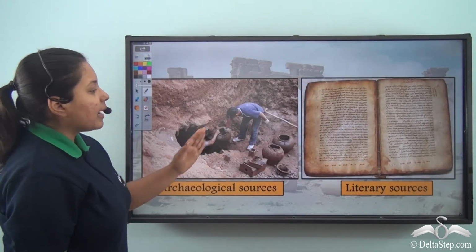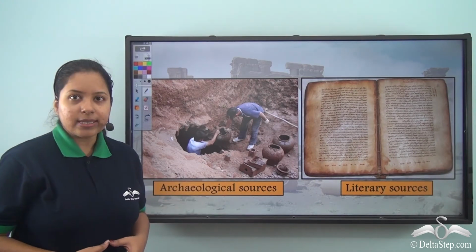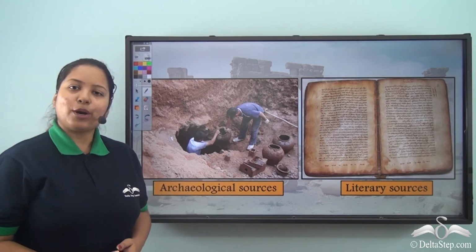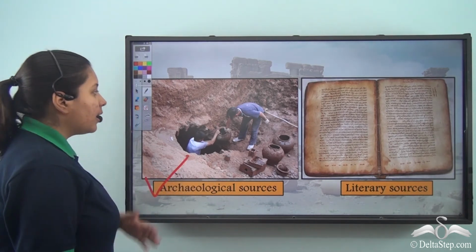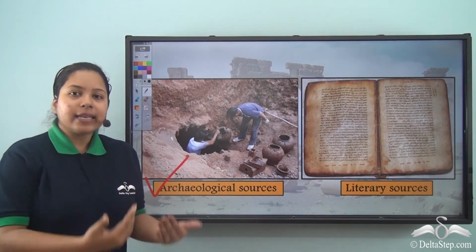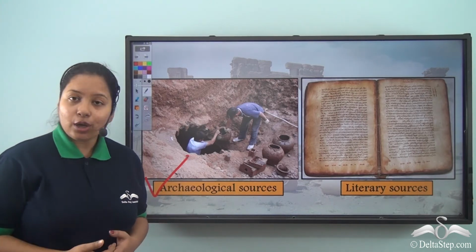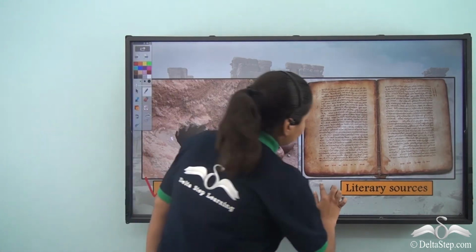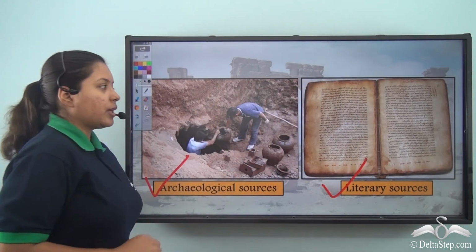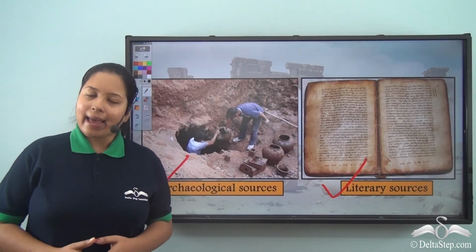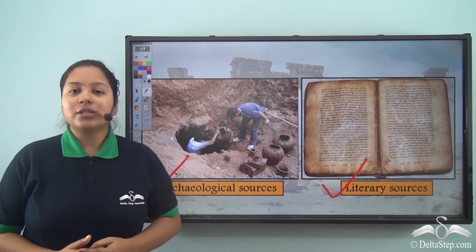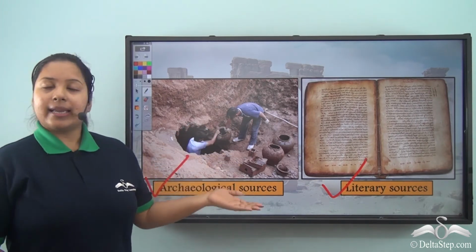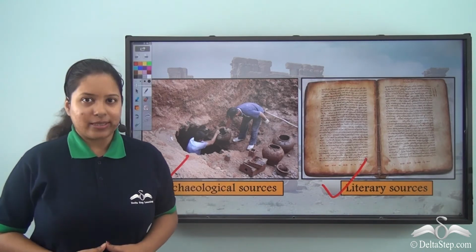So, these are the two different types of sources which give us information about the history. First, we have the archaeological sources which are obtained after digging and excavating by the archaeologists, and we have the literary sources which were written by hand or printed. So, now when we want to know about history, we can get it with the help of these two sources.